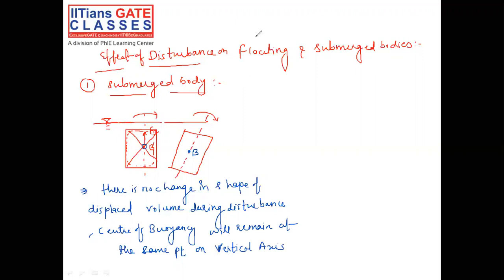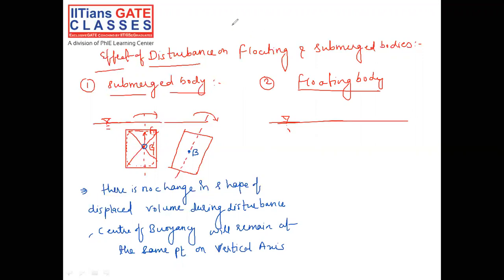But when we compare with floating bodies, this is a free surface. Free surface is nothing but where the shear stress is 0.